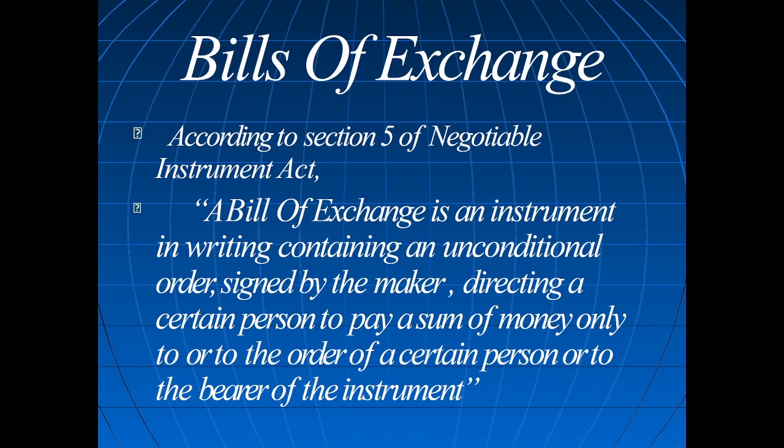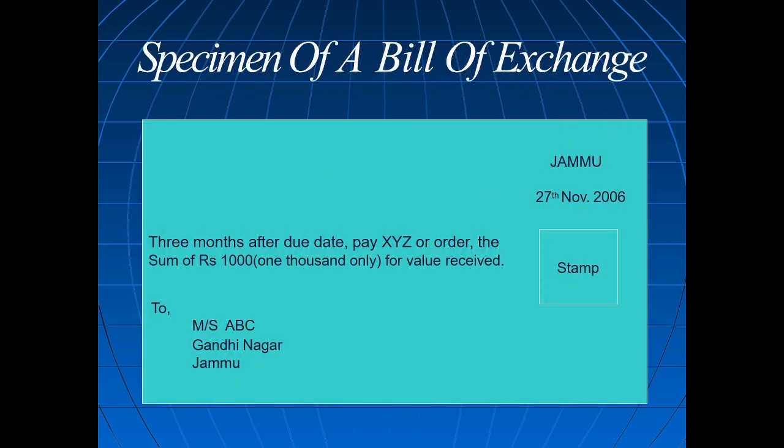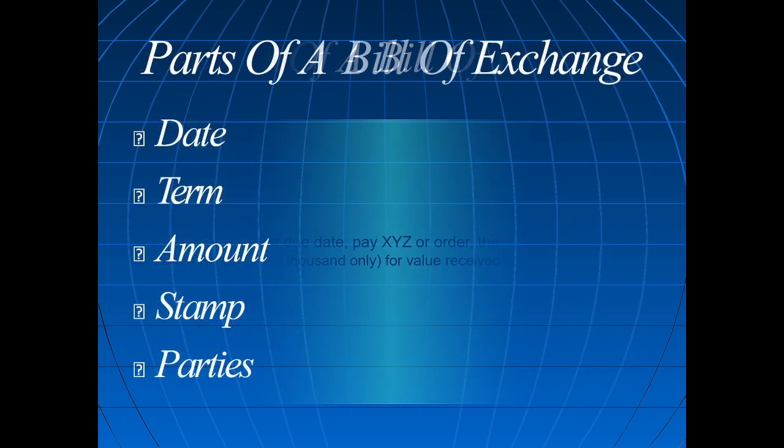That is called a bill of exchange. Look here, the specimen of the bill. Three months after date, pay XYZ or order the sum of 1000 rupees, value received. This is prepared by XYZ company with stamp and everything. This is a model bill.